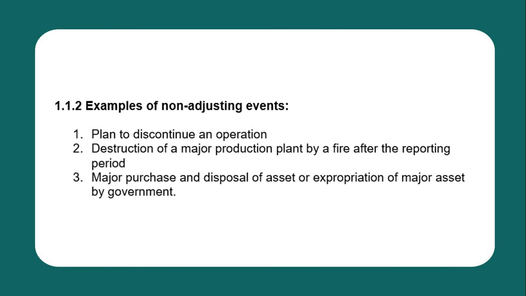Next, major purchase and disposal of assets or expropriation of major assets by the government. If there is no existing evidence of these transactions prior to the end of the reporting period, then such events are considered non-adjusting events. Okay?